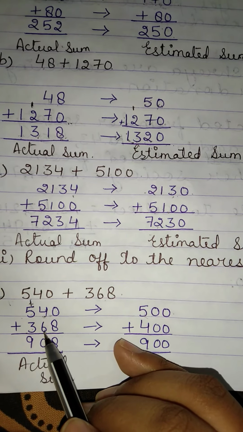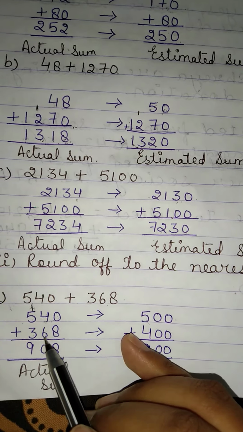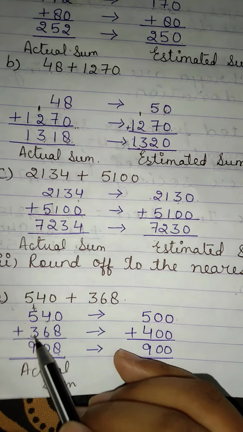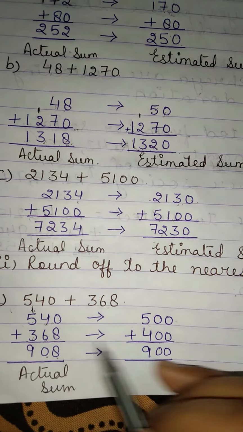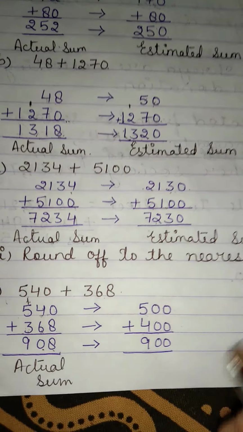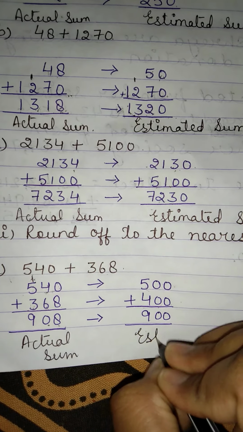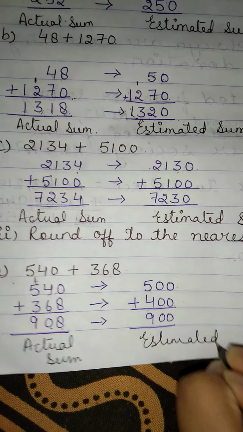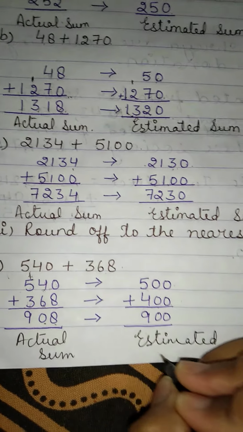368, we will again see tens place. 6 is the strong number, so it will change the value of 3, it will become 4, and 6 and 8 will become 0 0. So 500 plus 400 is equal to 900. This is our estimated sum.